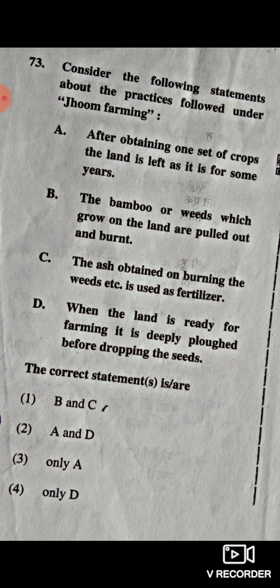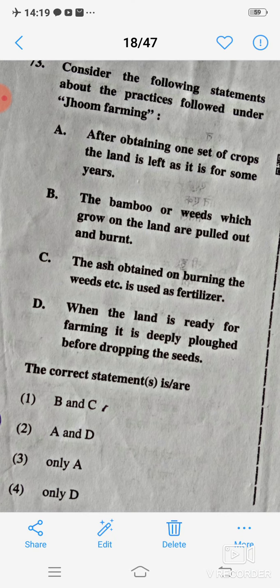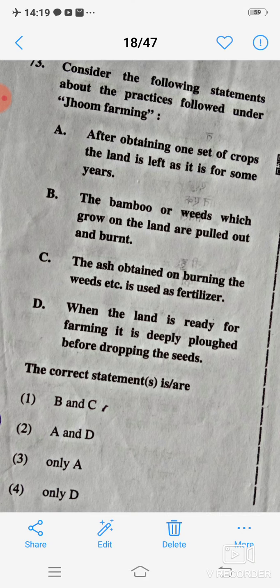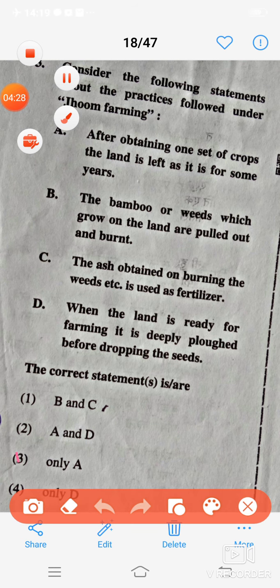Next question: consider the following statements about the practices followed under zoom farming. Correct answer is 3, only A.